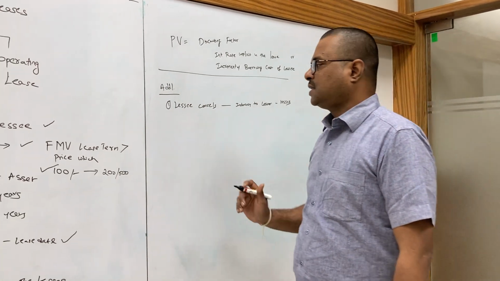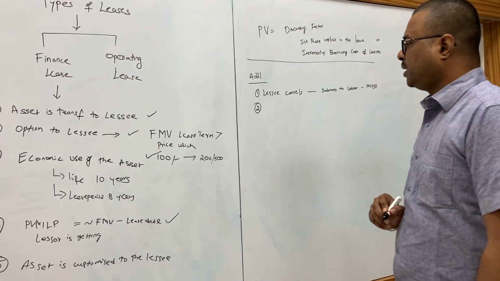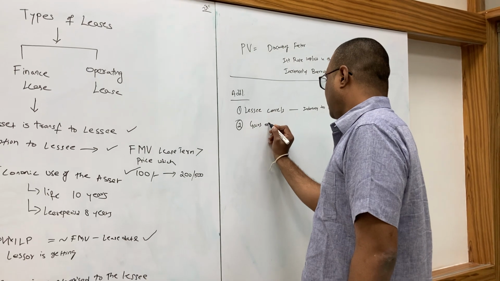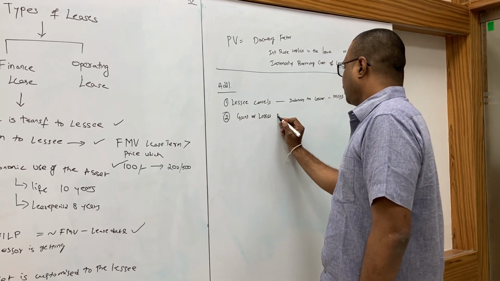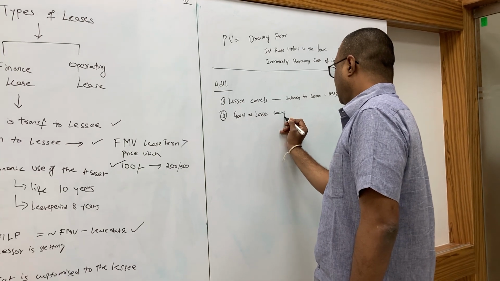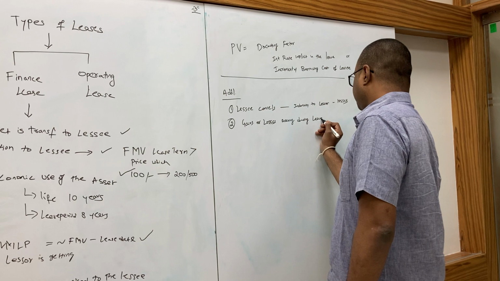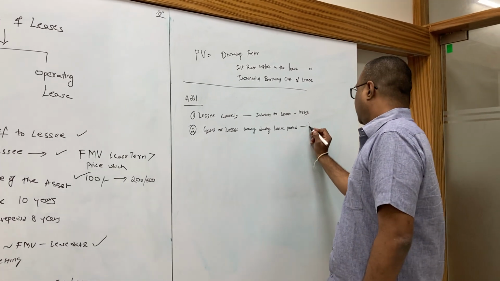Now coming to the next additional point: any gains or losses accruing during the lease period go to the lessee.